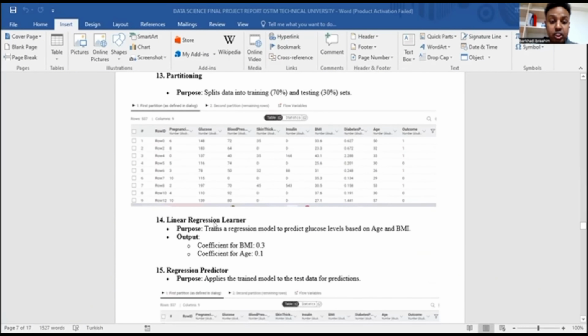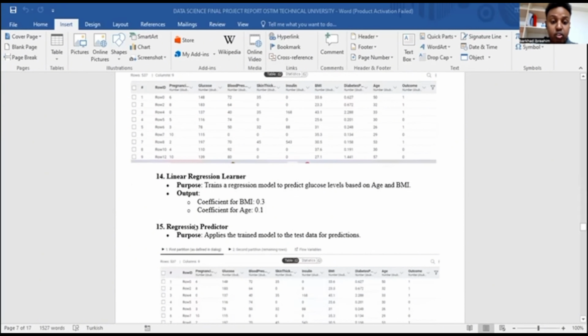Also, we have a linear regression learner. We trained the model to predict the glucose level using age and BMI. The model learns how changes in age and BMI affect the glucose level. For example, if the BMI increases, the glucose level also increases slightly.